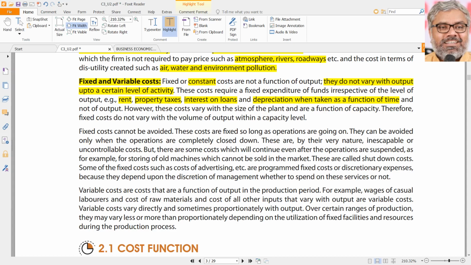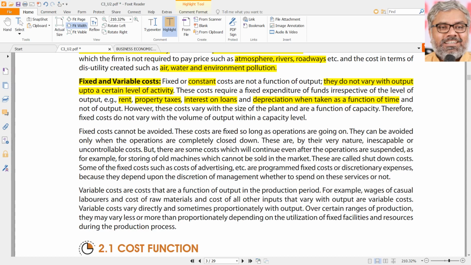Or is it going to be like this forever? No, sir, definitely not. In our example, a factory with a capacity of 5,000 tons has to pay some factory rent. Yes, it is a fixed cost. It has to pay the watchman. Yes, it is a fixed cost. There are costs like that which they have to pay irrespective of whether there is output or not, irrespective of the level of activity of the operations. So 3,000 tons they manufacture, still the fixed cost is the same. 4,000 tons they manufacture, still the fixed cost is the same. 5,000 tons, full capacity, still the fixed cost is the same.